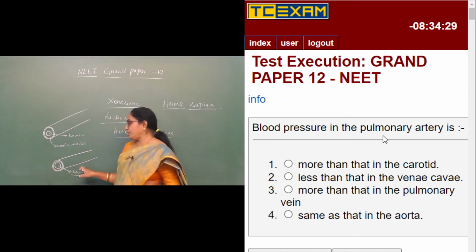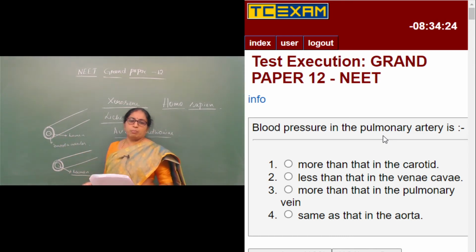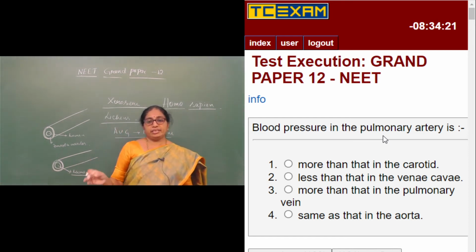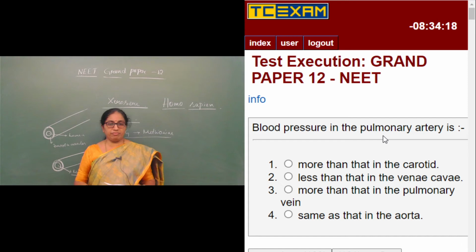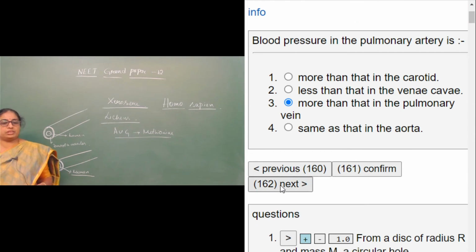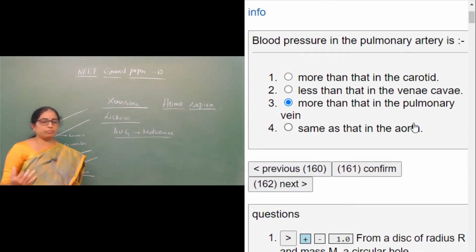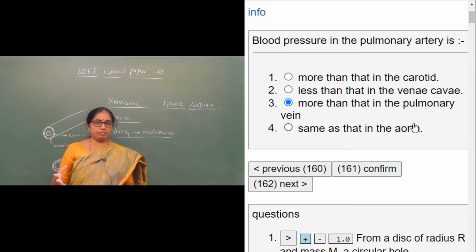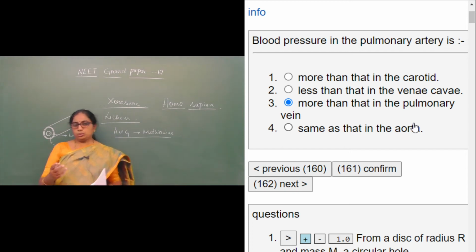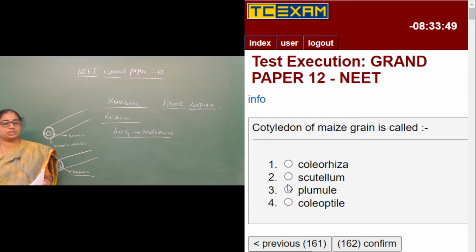So this is the pulmonary vein where the lumen is big, and here the lumen is small, and therefore blood pressure is more in the pulmonary artery and less in the pulmonary vein. Yes, option 3 is the right answer. Moving on to the next question. Use some simple logic to answer this question, because we know something about the lumen of the artery and the vein. We have studied with the help of the diagram. Other things are not mentioned much. So using simple logic, you can answer this question.